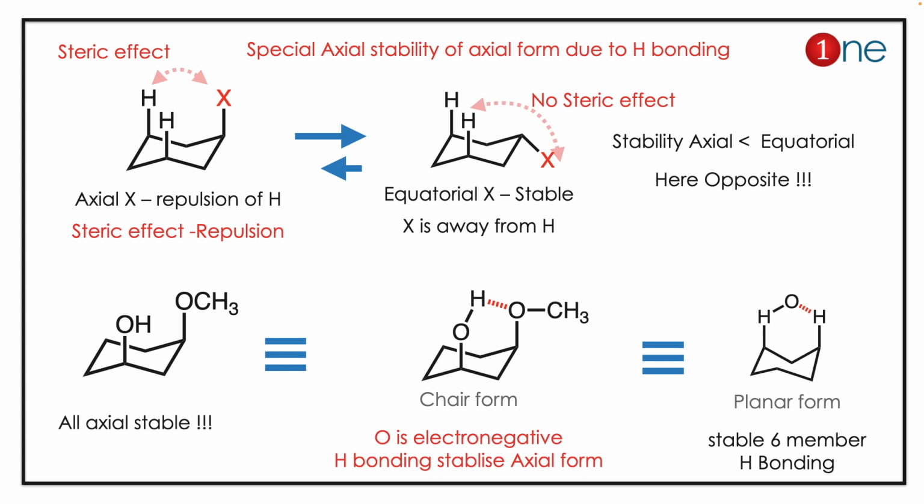Oxygens are electronegative and hydrogen can play between them, and the position is perfect if it is in the axial position. So a stable six-membered ring forms, and it is very stable. Here the axial position is stable. The concept we outline here is that in the normal case axial is less stable than equatorial, but hydrogen bonding makes the axial conformation very stable.